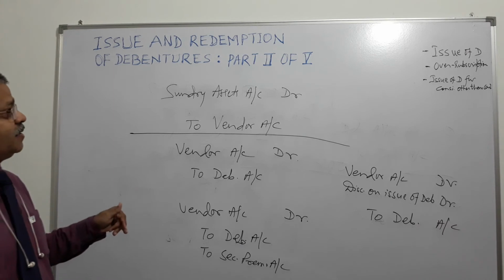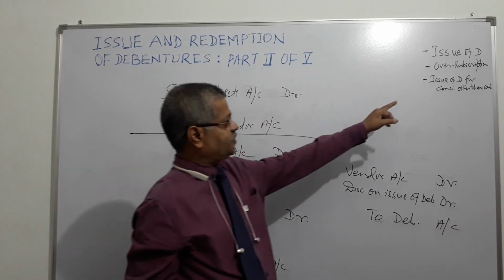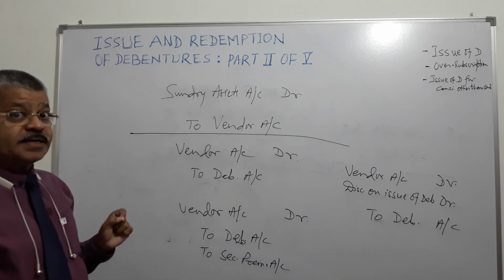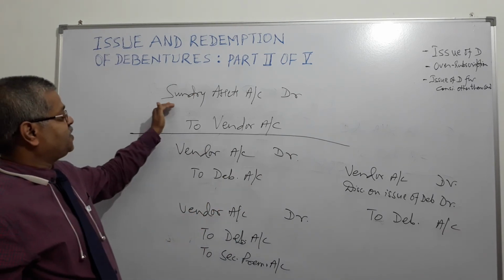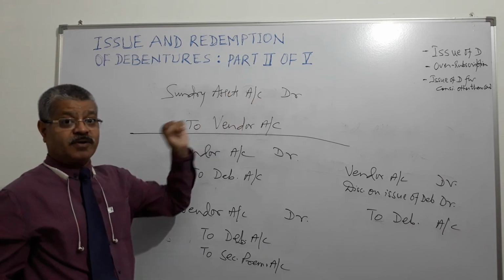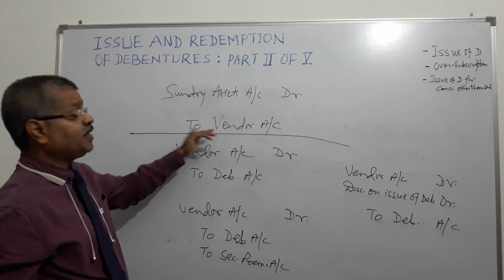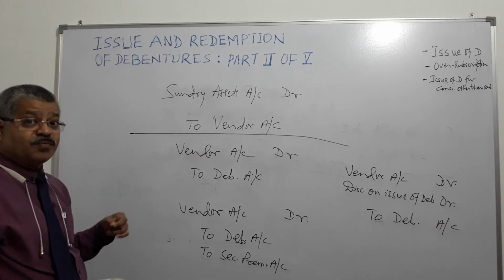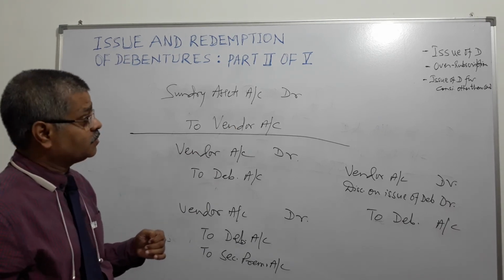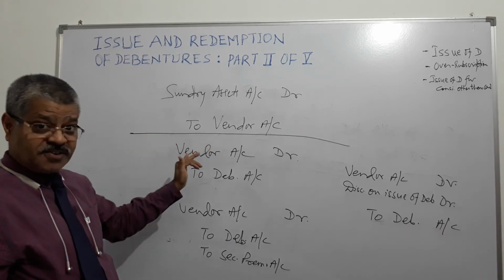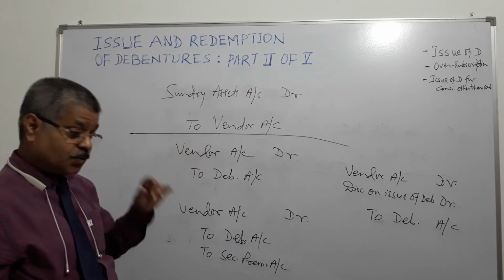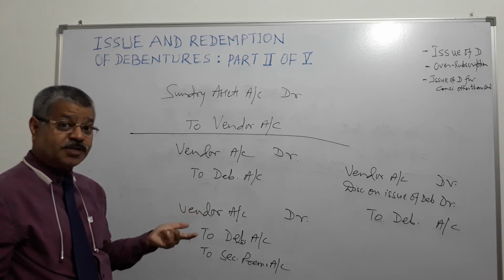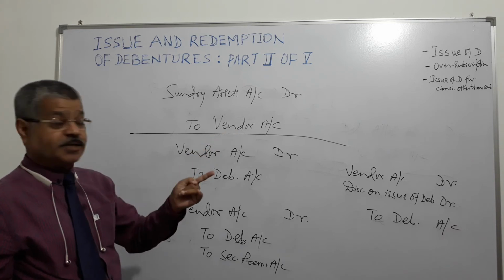Let us see it again. Issue of debentures for consideration other than cash. At the time of purchase, sundry assets account of the company will be debited and vendor account will be credited. Right? At the time of issue of debenture, consideration is other than cash. So the company is not paying cash to the vendor, issuing debentures to the vendor in lieu of cash.